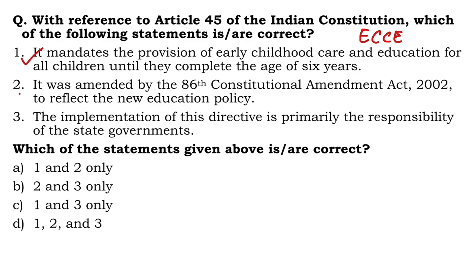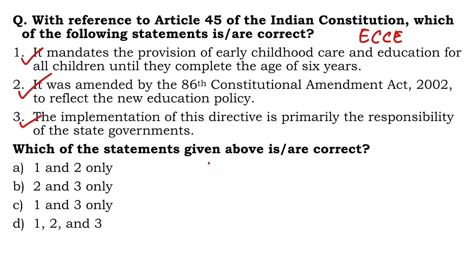Yes, it was amended by the 86th Amendment Act to reflect the new education policy. And the implementation of this directive is primarily the responsibility of the state government. Actually, this statement is correct because the implementation of this directive is primarily the responsibility of the state governments.